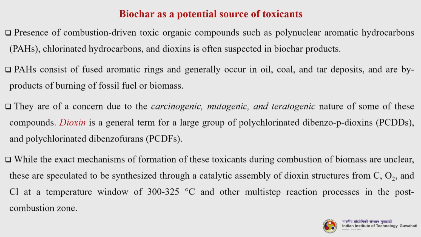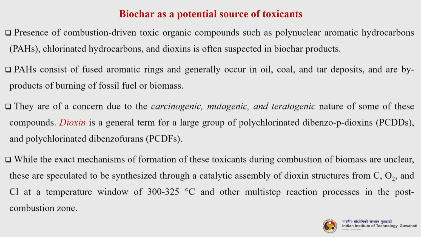So, let us talk about biochar as a potential source of toxicants. So, the presence of combustion driven toxic organic compounds such as polynuclear aromatic hydrocarbons, chlorinated hydrocarbons and dioxins is often suspected in biochar products. PAHs consist of fused aromatic rings and generally occur in coal, oil and tar deposits and are byproducts of the burning of fossil fuel or biomass. They are of concern due to the carcinogenic, mutagenic and teratogenic nature of some of these compounds.